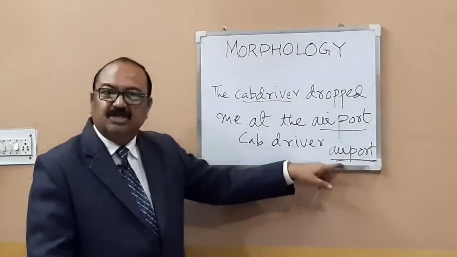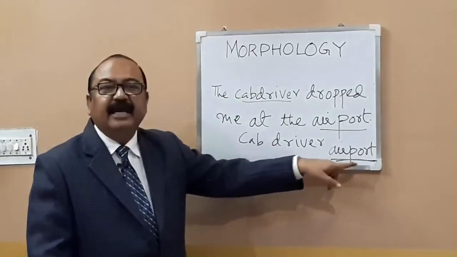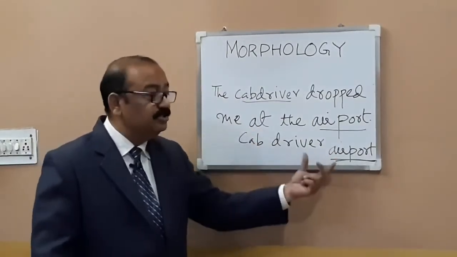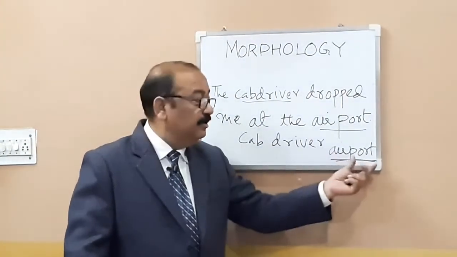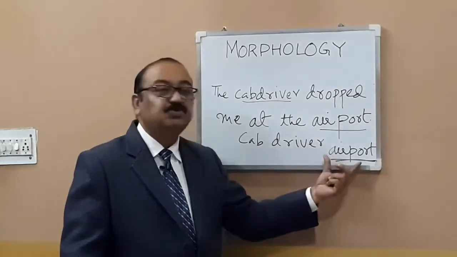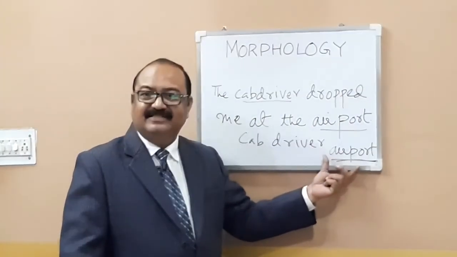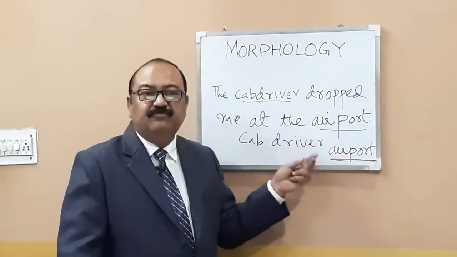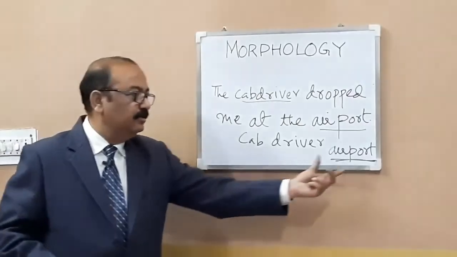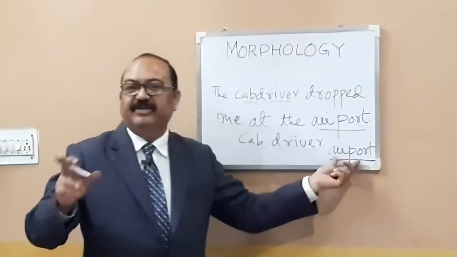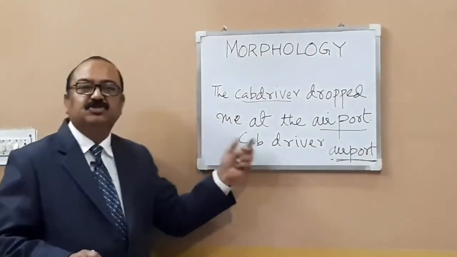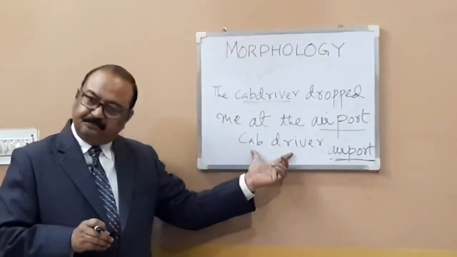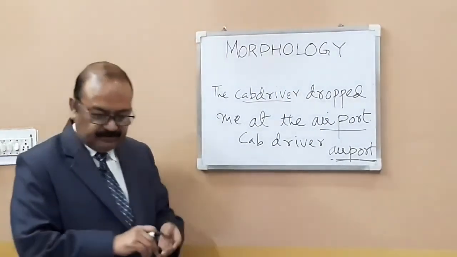This has to be written as a closed compound word because the two words form an altogether new word after combining. Air, just see, air, port. There is no connection. Air and port. And when these two dissimilar root words are connected, you get a closed compound word. Therefore, when the two root words form a new word like this, after joining, we get a closed compound. And if the joined words retain the actual meaning, we get an open compound word. Is this okay?